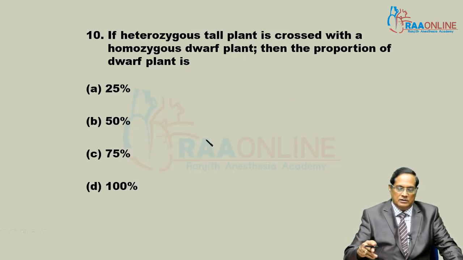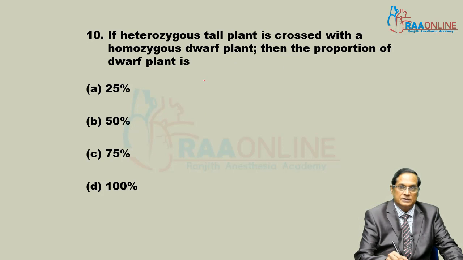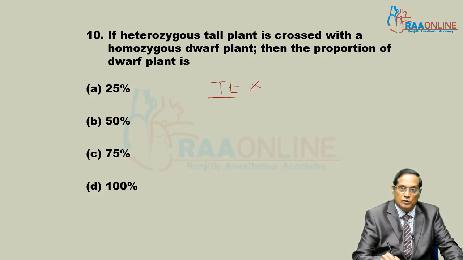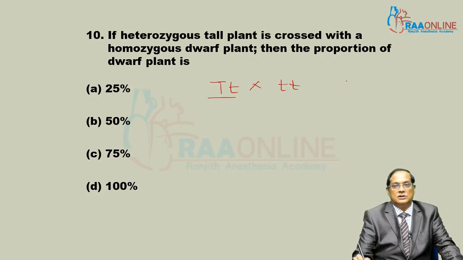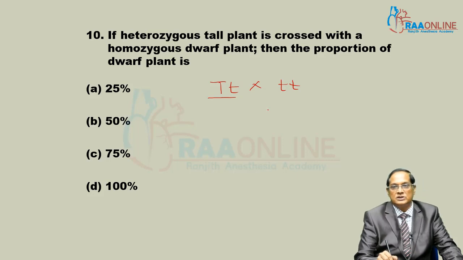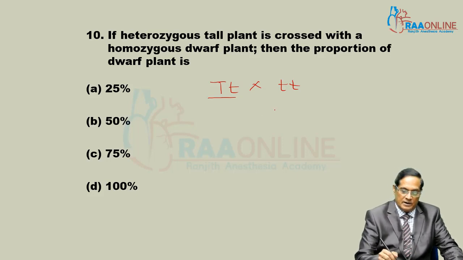Heterozygous tall. Let's make the genetic makeup, that is capital T small t. This is heterozygous tall. If it is crossed with the homozygous dwarf, that is small t small t, because the dwarf plant is recessive and a recessive parent expresses in homozygosity, then what is the proportion of dwarf plants?